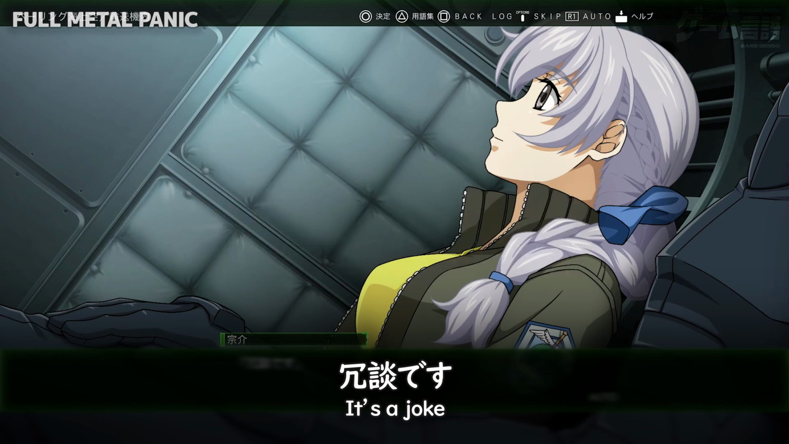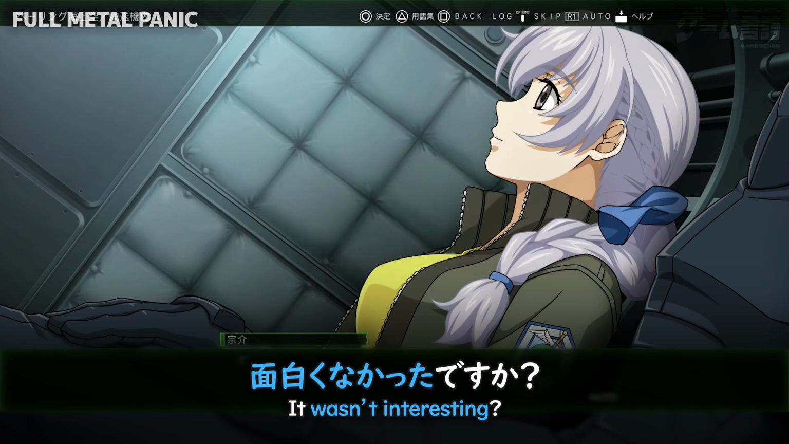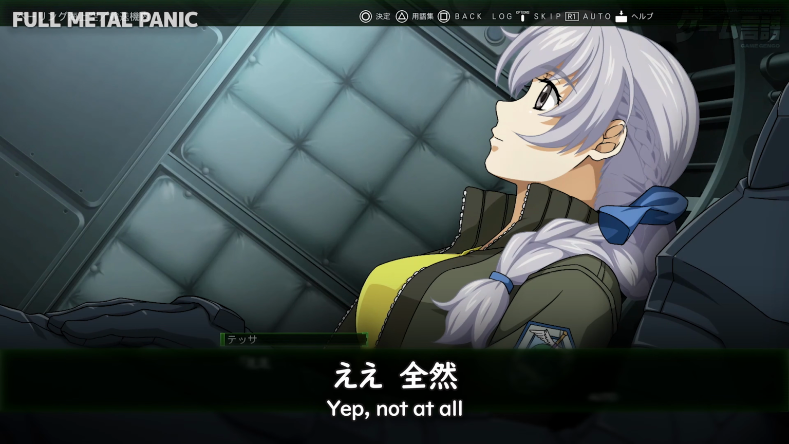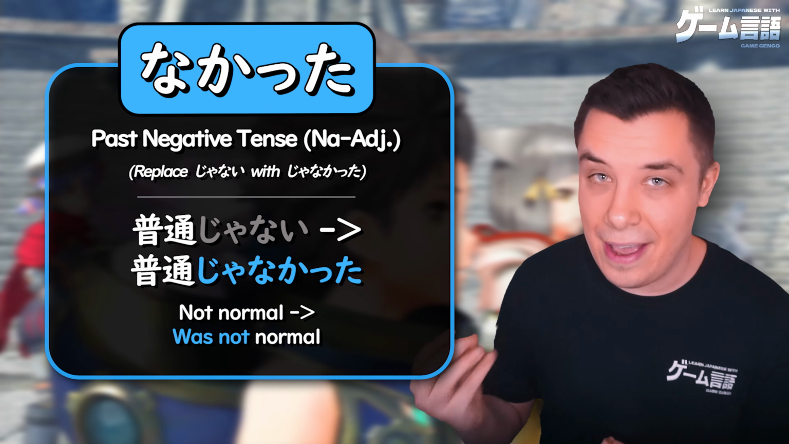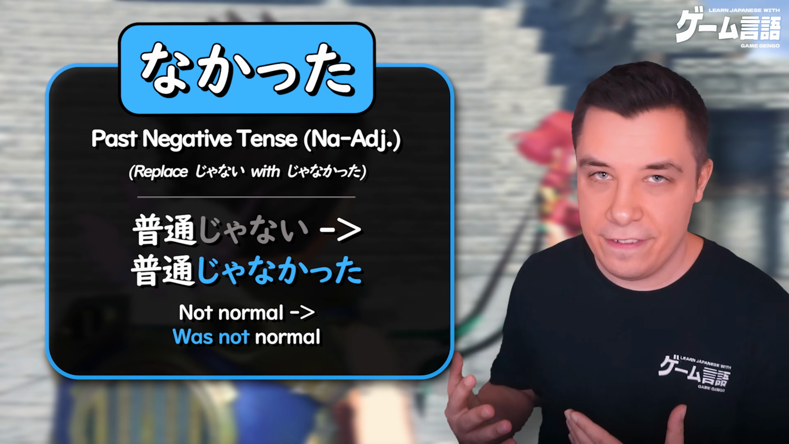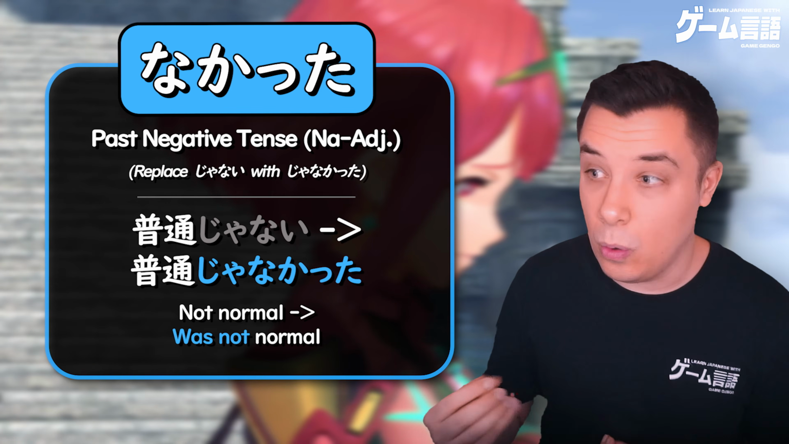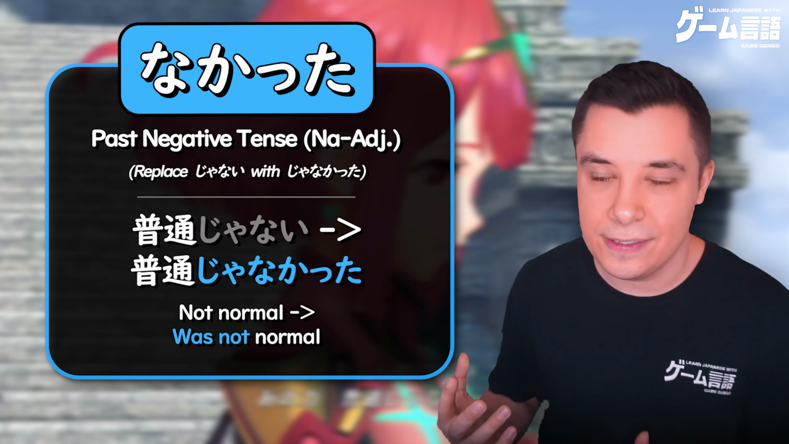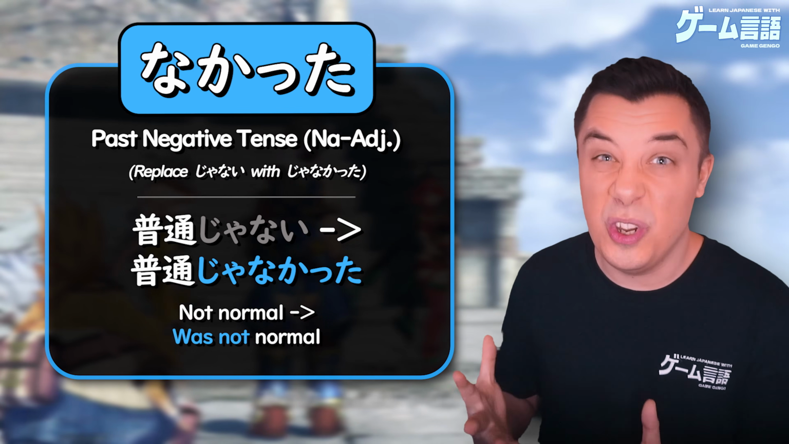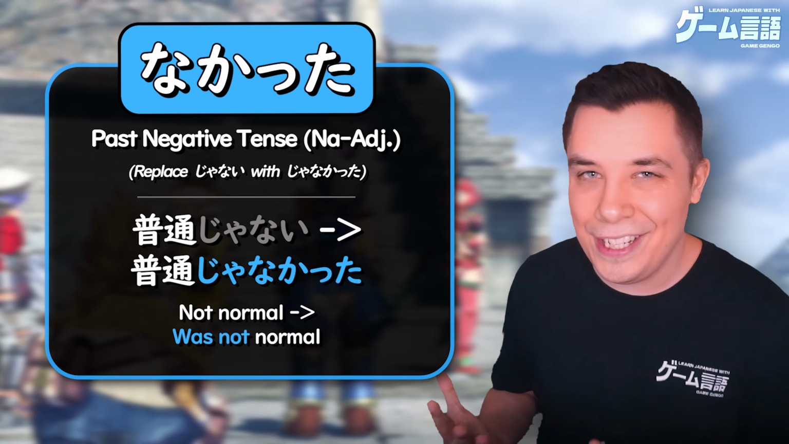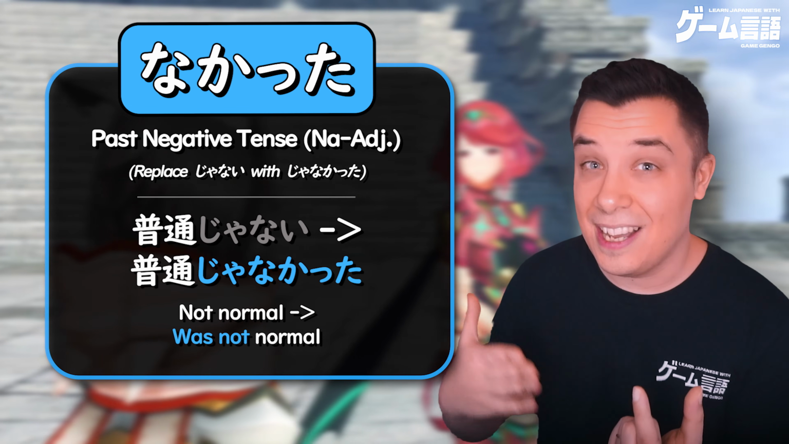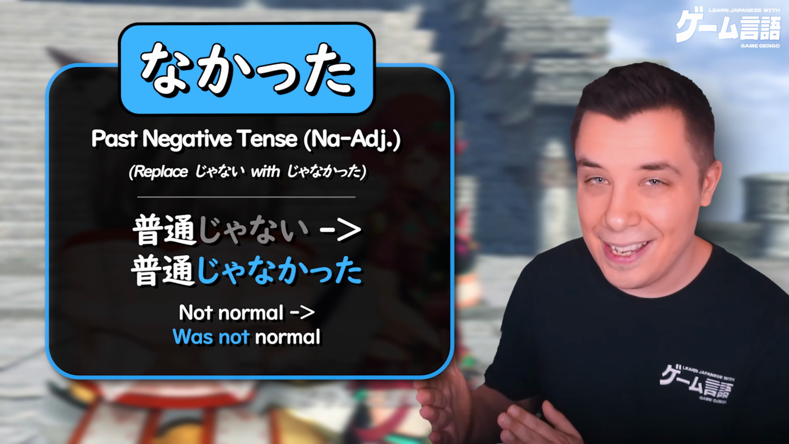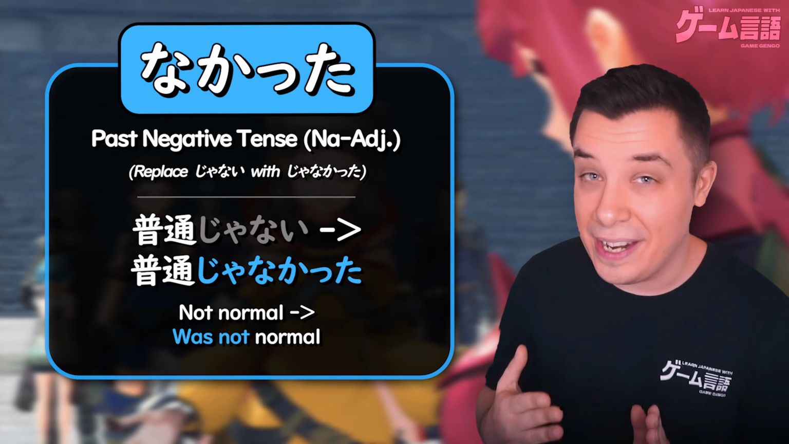Now, it's a little bit different for na adjectives and nouns. Na adjectives in the nai form is actually janai or dewanai, to not be the case. Futsu janai, it's not normal. Well, in this situation, we need to turn janai, not, into the past. Janakatta. So futsu janai turns into futsu janakatta.